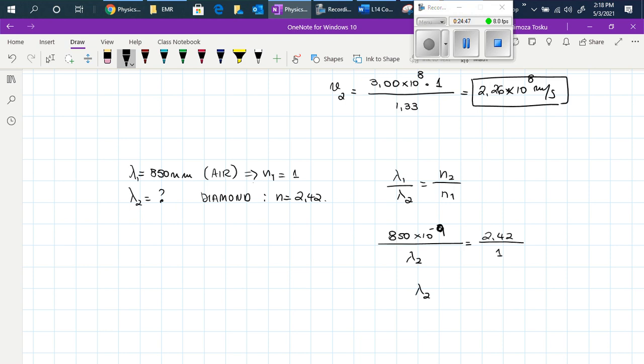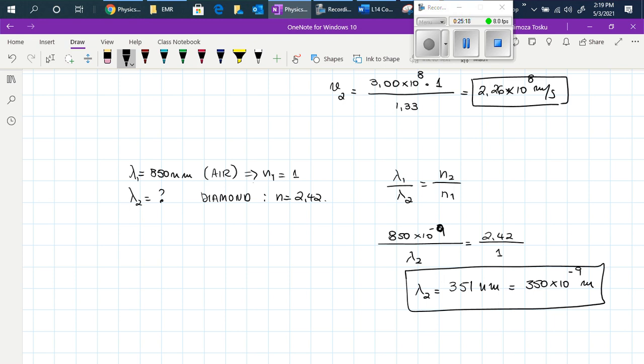So from here, lambda 2 will be 850 nanometers divided by 2.42, and that will be 351 nanometers, or 351 times 10 to the power of -9 meters. Both of them will be correct. You just have to look for the units that the question is asking for.